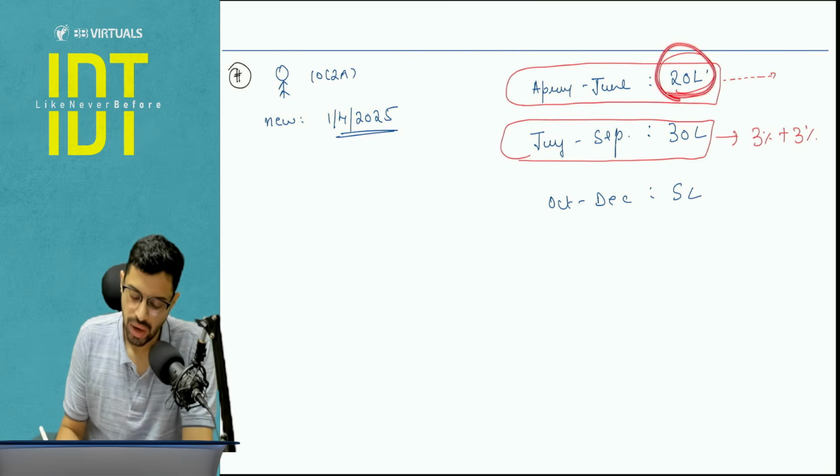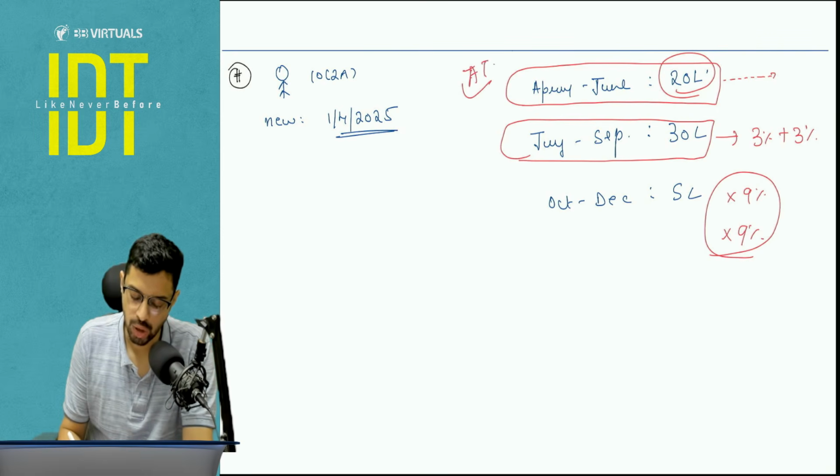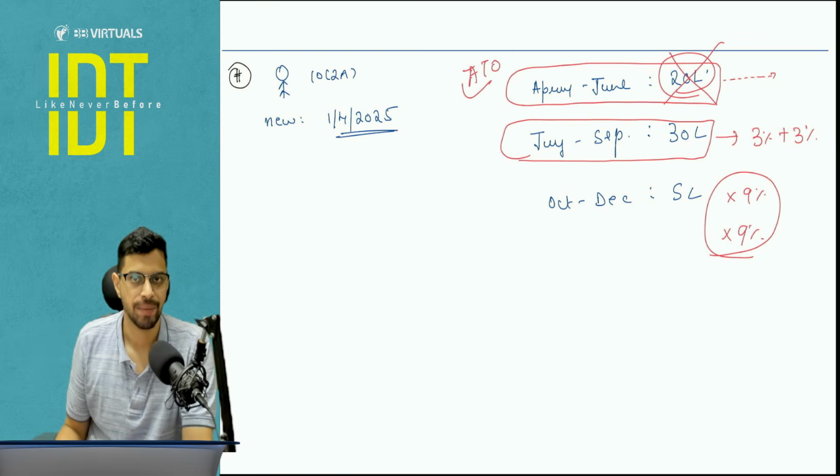So here 20 lakh and 30 lakh, now at the end of September, the total is 50 lakh. Now my composition scheme will exit, and on 5 lakh, I will pay my normal taxes, my normal GST. I will not be under composition scheme. This is how the flow works. So April to June, yes, it is a part of aggregate turnover, but I will not be paying any taxes on that. Is it clear?